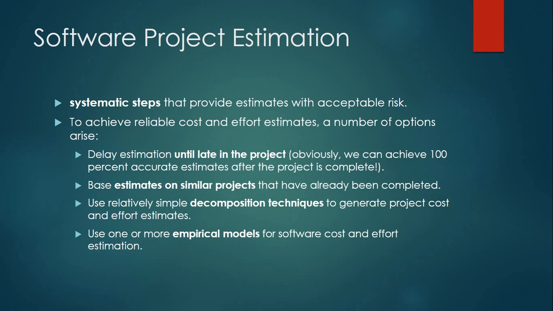To achieve reliable cost and effort estimates, a number of options arise. Delay estimation until late in the project, which means we do not start the estimation until we are late or delayed into the project. Obviously, if we have completed our project, then we can estimate it 100% accurately.